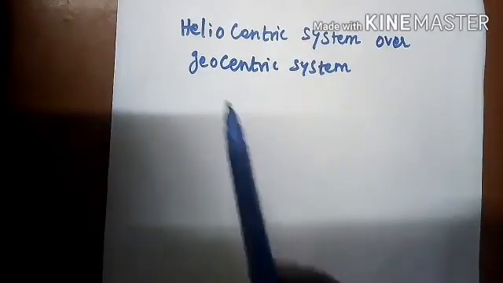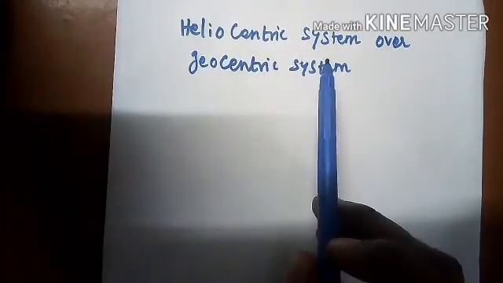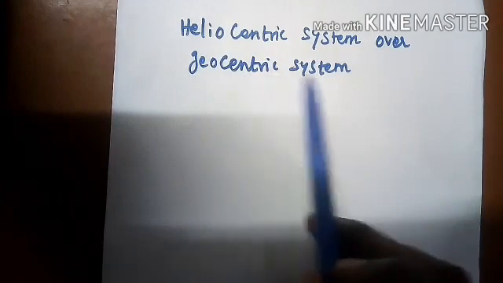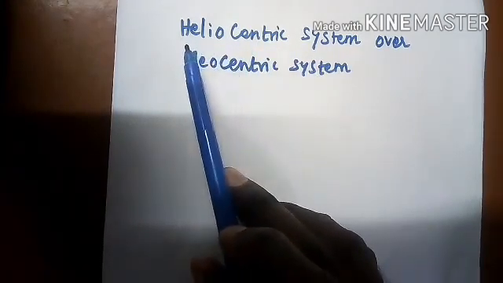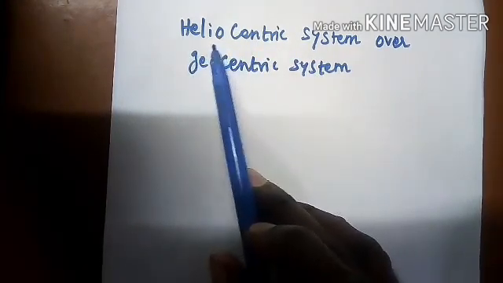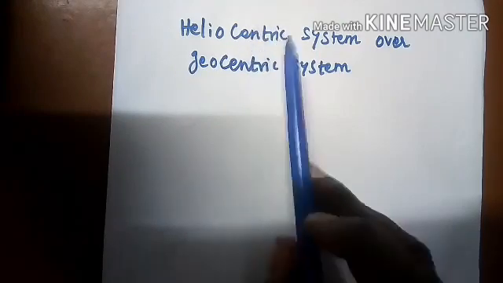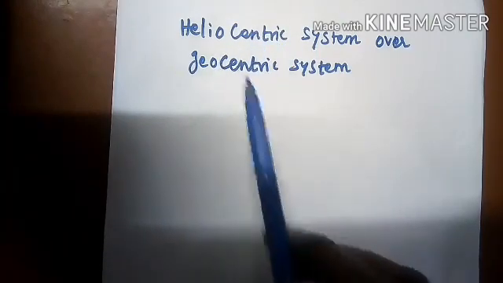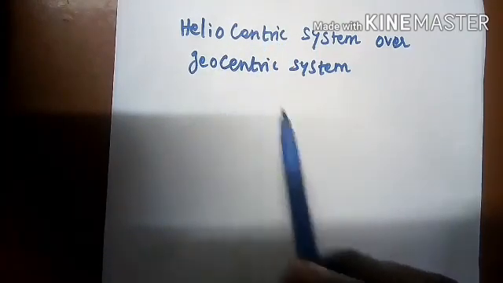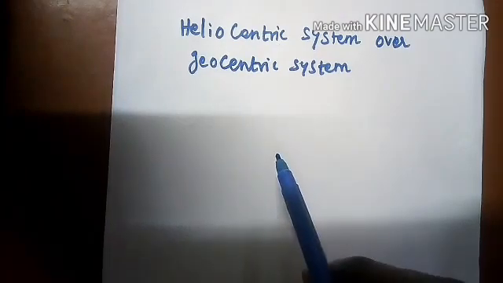Hi everyone, today let us discuss the heliocentric system over the geocentric system. First, let's see what helio is. Helio is nothing but sun. Centric is nothing but center. So here the sun is at the center of the solar system and all planets orbit the sun.